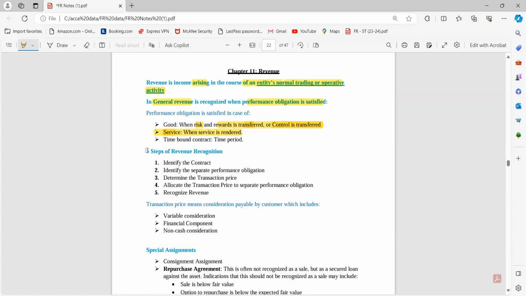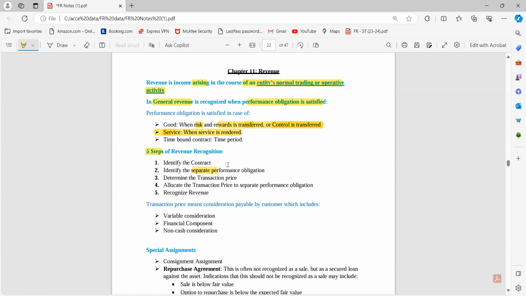So next is the 5-step approach of revenue recognition. Whenever we want to recognize revenue, we have to consider these 5 steps. First of all, identifying the contract, whether it is related to a particular good or service, what the contract basically is. Then identify the separate performance obligations. There might be a scenario where a particular contract has more than one performance obligation, like in the case of a bundled contract, a contract merged with goods and services. Like in the coaching industry, some institutes also provide books along with the coaching service.